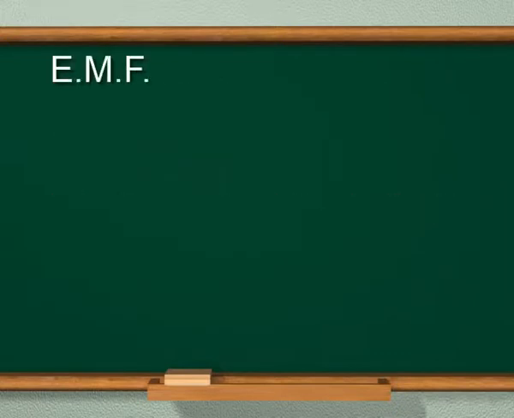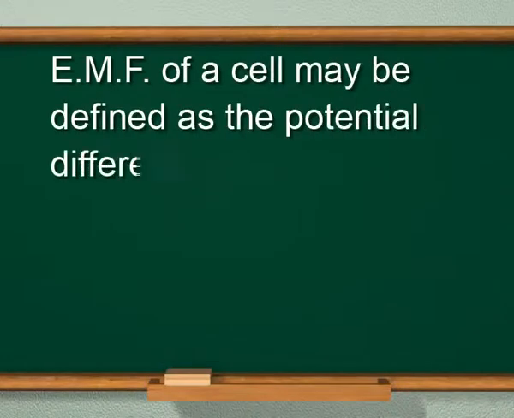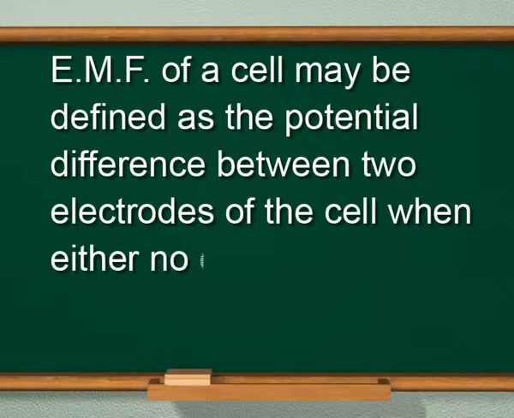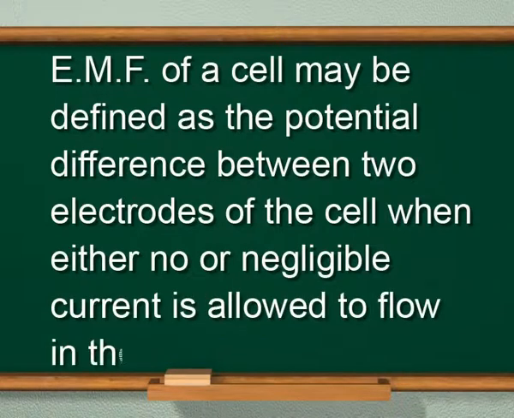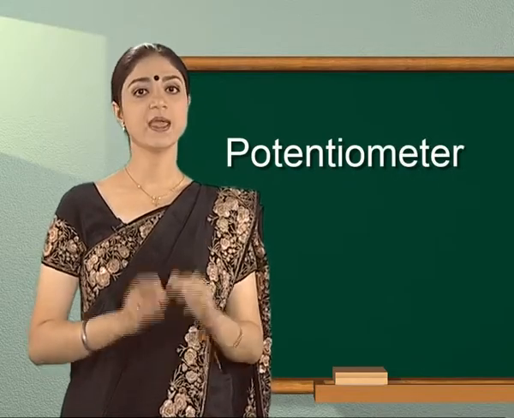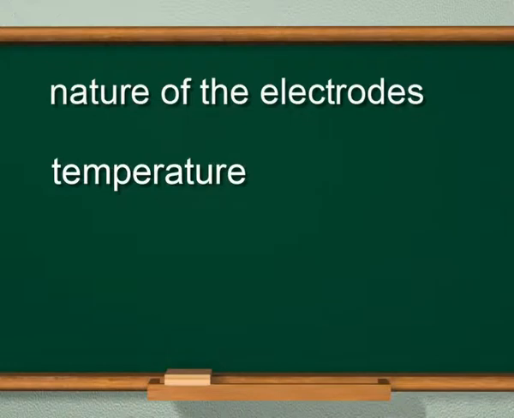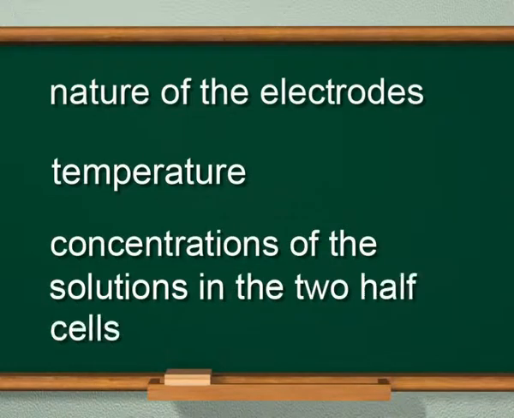Thus, EMF of a cell may be defined as the potential difference between two electrodes of the cell when either no or negligible current is allowed to flow in the circuit. The EMF of the cell is measured with the help of a potentiometer. It depends upon the nature of the electrodes, temperature and the concentration of the solutions in the two half cells.